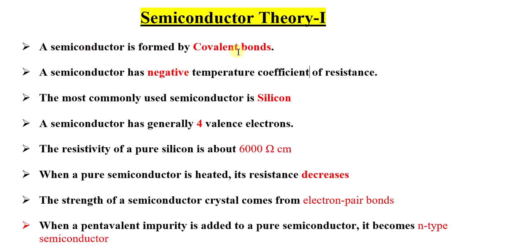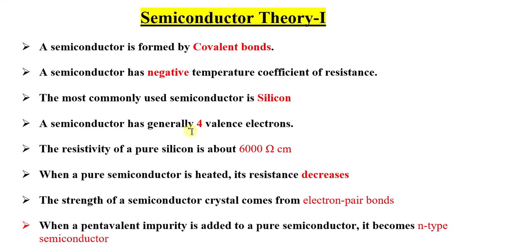A semiconductor is formed by covalent bonds. As we know, a semiconductor is a material which has conductivity in between those of conductors and insulators. A covalent bond is the bond formed by sharing of electrons. A semiconductor has a negative temperature coefficient of resistance. This is a very important point to remember. The most commonly used semiconductor is silicon. Hence, most of the time, silicon is used in manufacturing of electronic components.